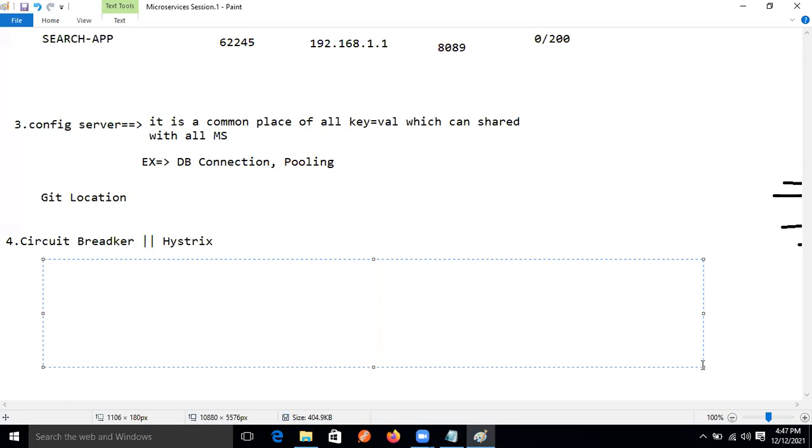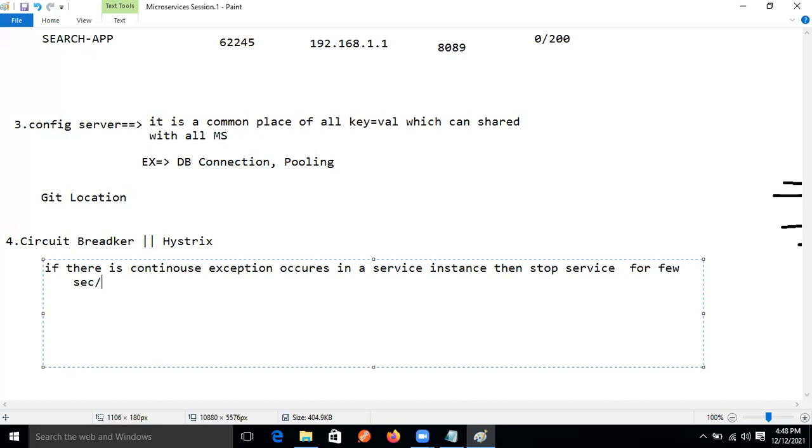Okay, good. So now, if there is a continuous exception occurring in a service instance, then stop the service for a few seconds or a few minutes or a few hours, etc.